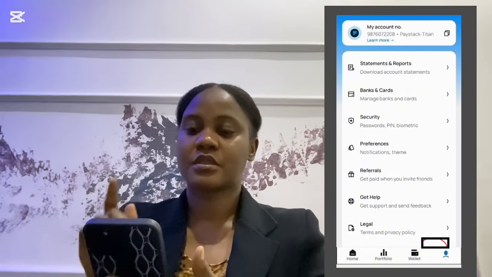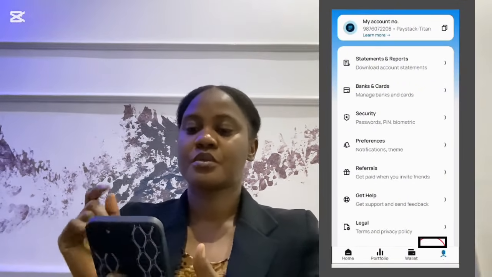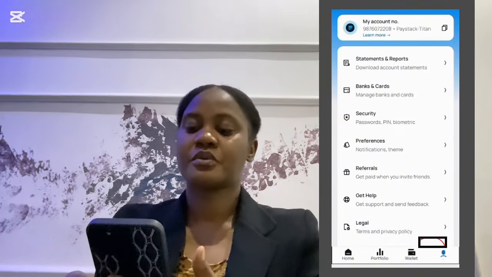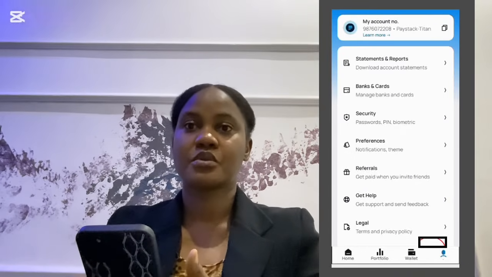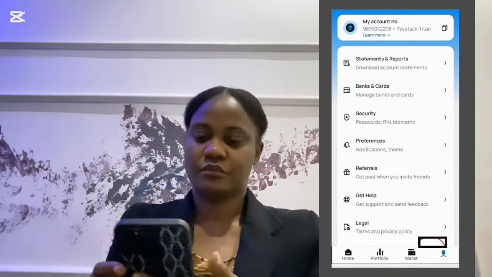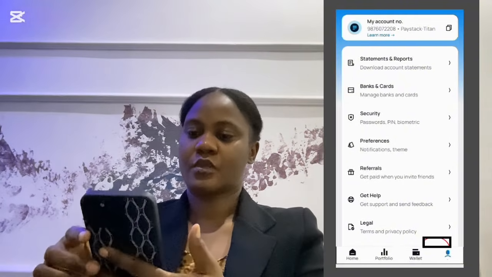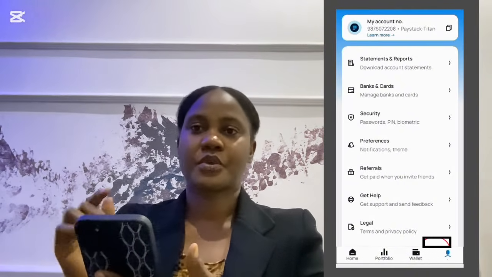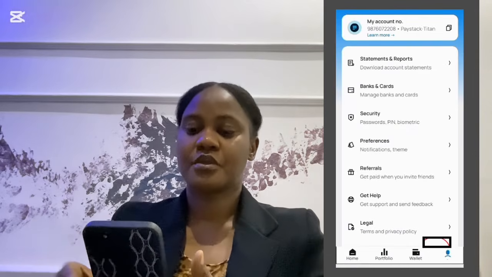The moment you log in, you will now go to this particular page. You see where that rectangle is, that black rectangle, just below the screen there. That blue image, you are going to click on it, and the moment you click on it, it will bring you to this page.